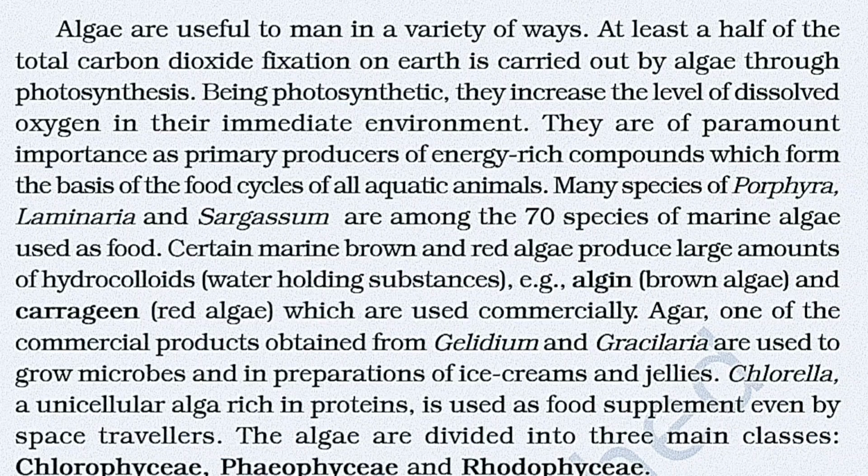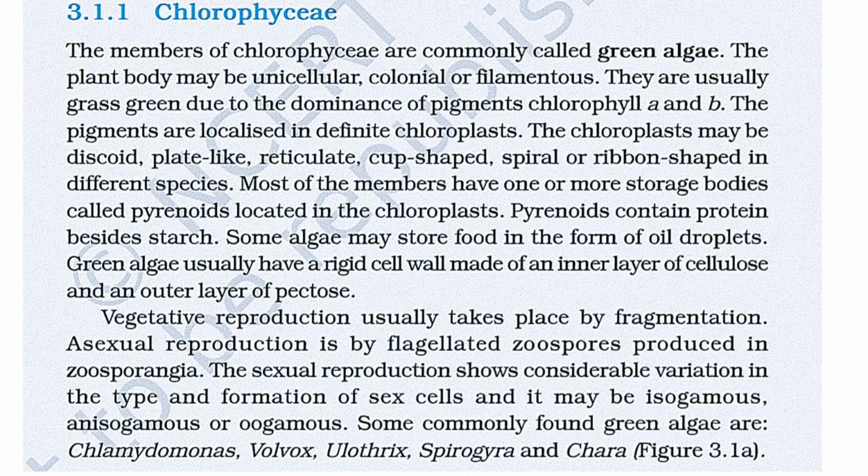The algae are divided into three main classes: Chlorophyceae, Phaeophyceae and Rhodophyceae. First one is Chlorophyceae. The members of Chlorophyceae are commonly called green algae. The plant body may be unicellular, colonial or filamentous. They are usually grass green due to the dominance of pigment chlorophyll a and b. The pigments are localized in definite chloroplasts. The chloroplast may be discoid, plate-like, reticulate, cup-shaped, spiral or ribbon-shaped in different species.